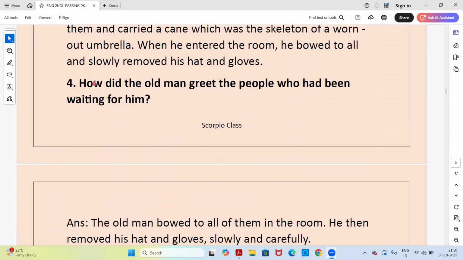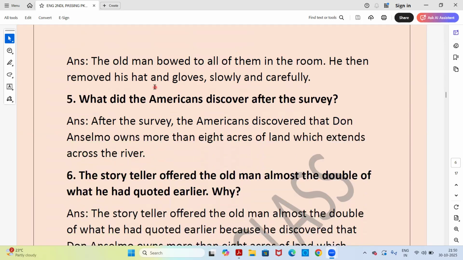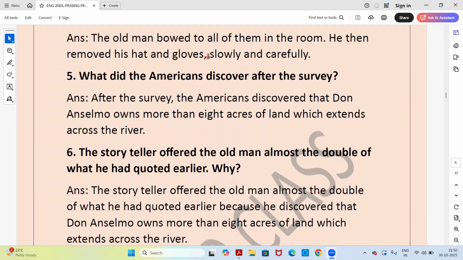Next question. How did the old man greet the people who had been waiting for him? Answer. The old man bowed to all of them in the room. He then removed his hat and gloves slowly and carefully. Next, what did the Americans discover after the survey? Answer. After the survey, the Americans discovered that Don Anselmo owns more than 8 acres of land which extends across